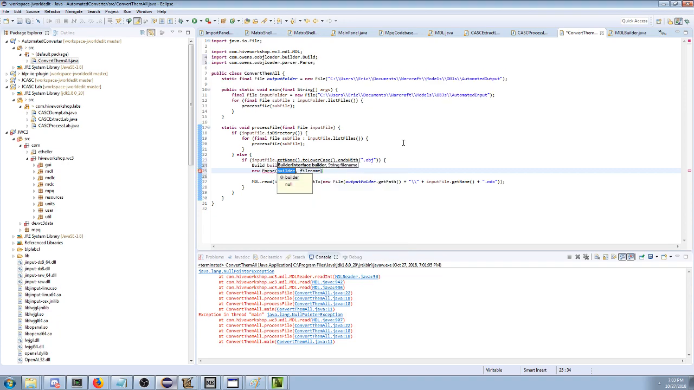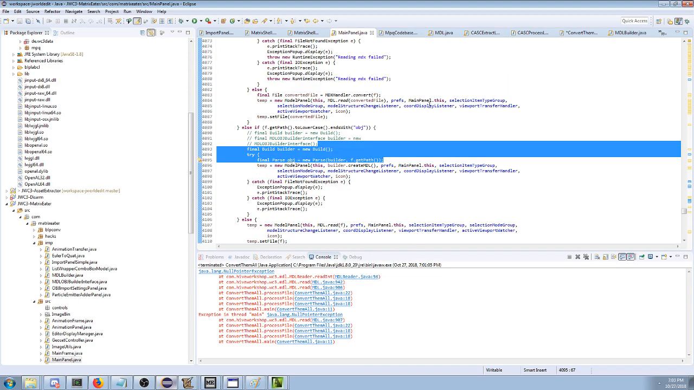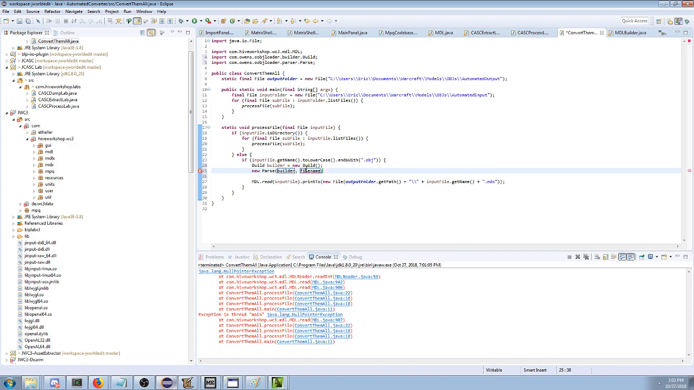I'm surprised. What did I do? An MDL builder interface? Wait a second. Let's go back to this guy. No, I just give it the builder in the file. Okay, so we'll give it the builder, and we'll give it input file. This just needs, I guess, the path. And then now it's mad at me.